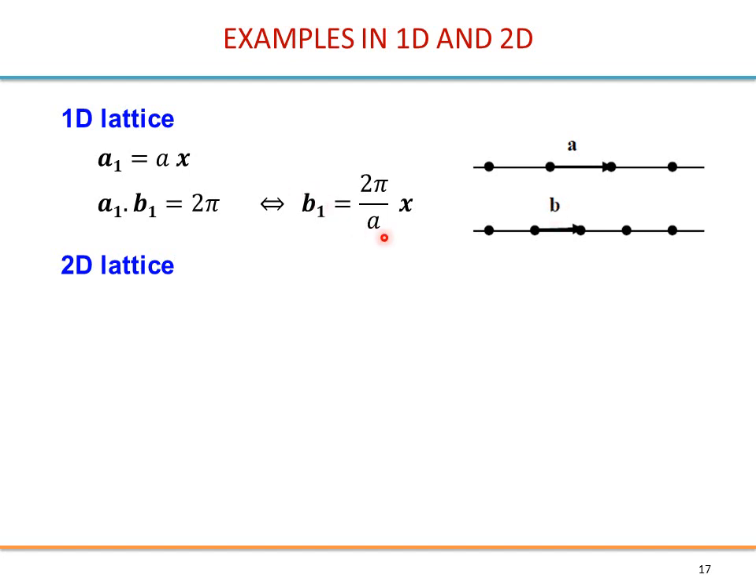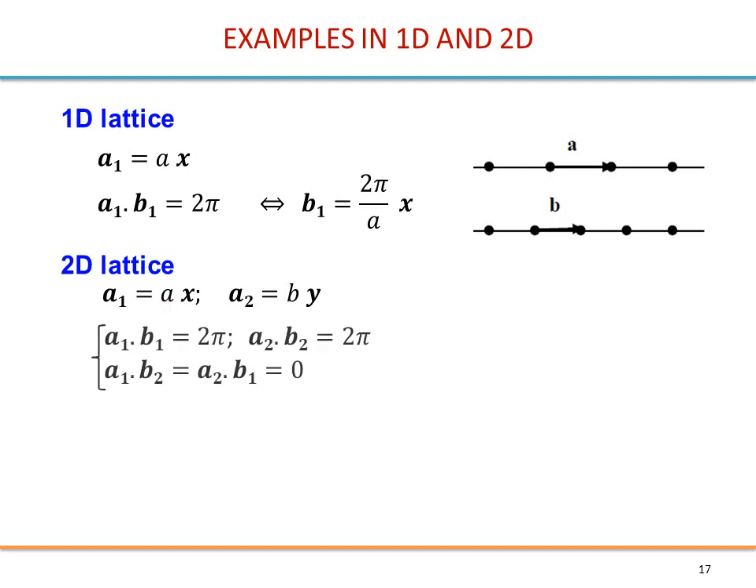Right, and you have here the nice reciprocal relationship. So if a is in, let's say, meters, b will be in per meters. So in 2D you just do the same but with more vectors. So you have a1, a2 here. So you have lattice constant a along x, b along y, and you construct b1 and b2 using these equations.